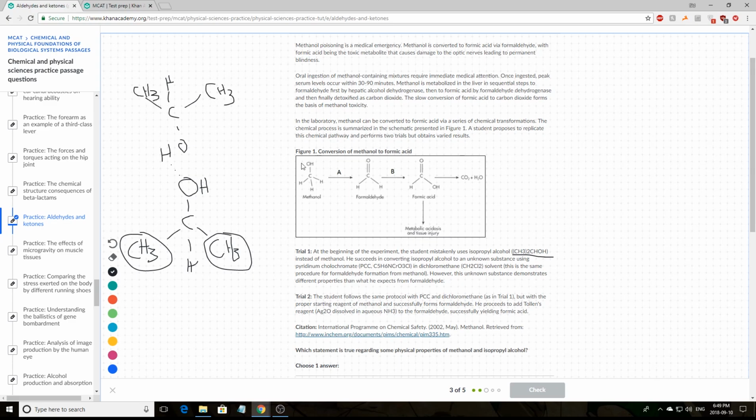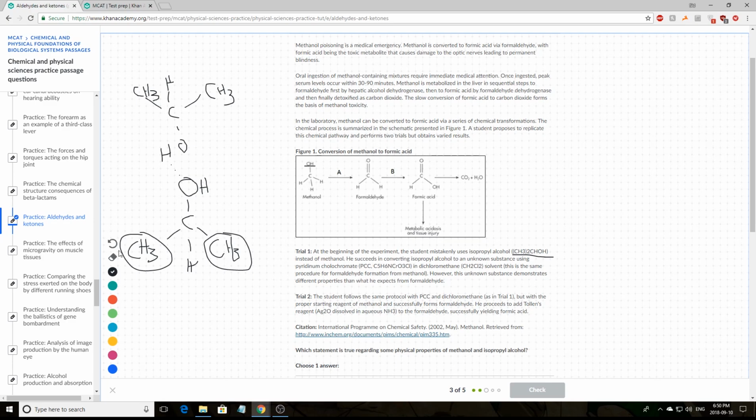Sorry for this slow drawing, but as you can see, these are two isopropyl alcohol groups. I just flipped this one around just so you can match the O and the H. So hydrogen bonding occurs between a hydrogen bonded to an oxygen, nitrogen, or a fluorine. So hydrogen bonding would happen here, but it would also happen in the methanol. So both of these compounds experience hydrogen bonding, meaning that they experience the same intermolecular forces.